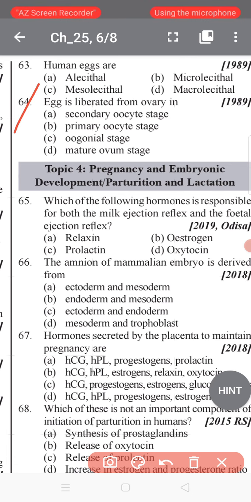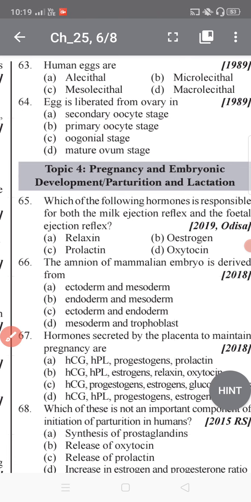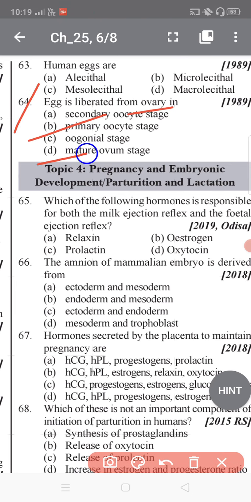An egg is liberated from the ovary in the secondary oocyte stage, primary oocyte stage, oogonial stage, or mature ovum stage.